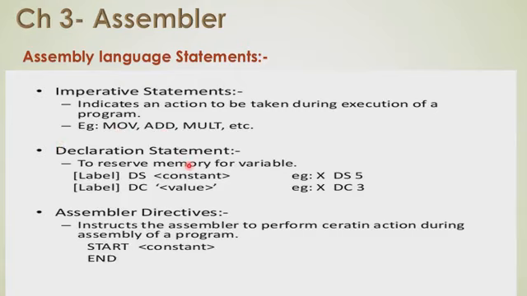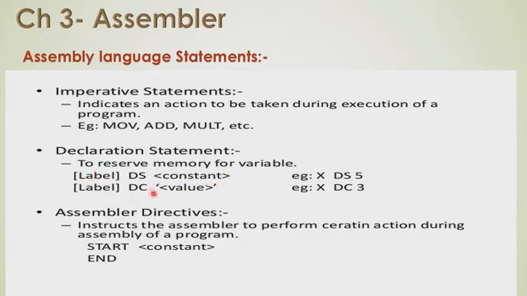Then the declarative statements. The second type of statements are declaration statements. There are two different declarative statements to reserve memory for variables. The label part is where the variable or the constant names are defined. DS is used to declare storage, and the constant value denotes the length of that label or variable.